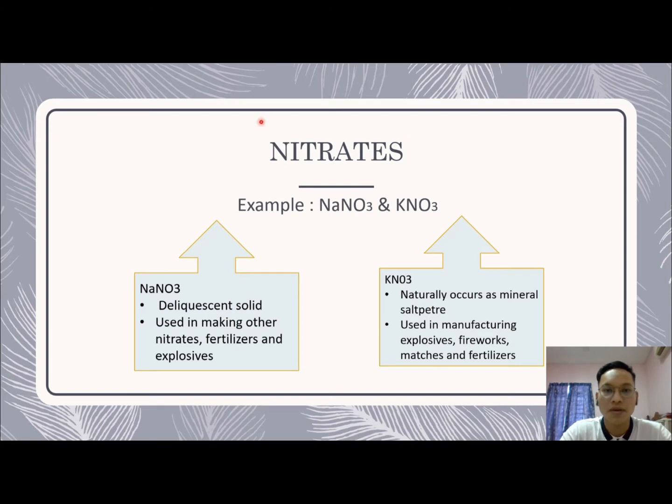So next compound is nitrates, for example sodium nitrate and potassium nitrate. Sodium nitrate is a deliquescent solid used in making other nitrates, fertilizer and explosives. Potassium nitrate occurs naturally as the mineral saltpeter and is used in manufacturing explosives, fireworks, matches and also fertilizer.